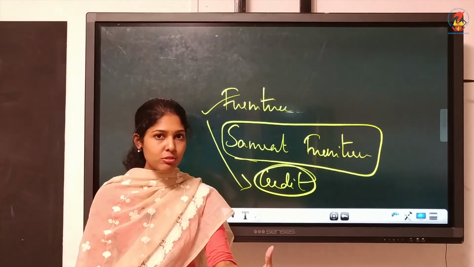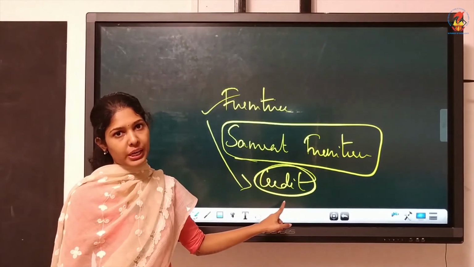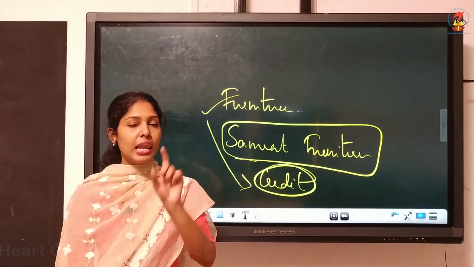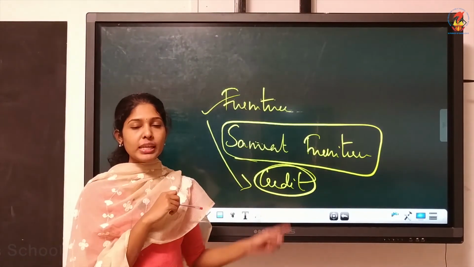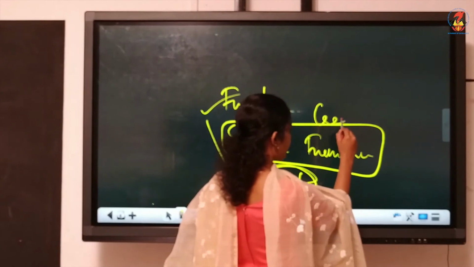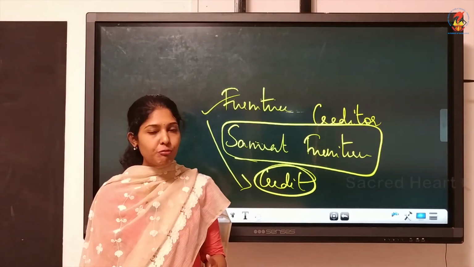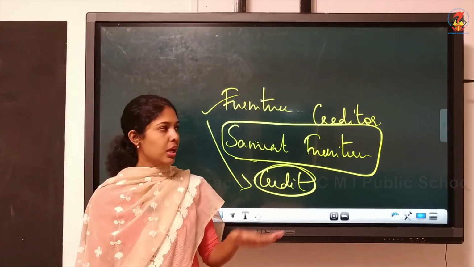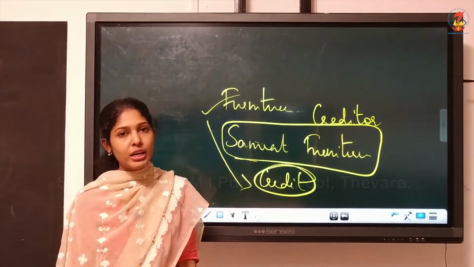Are we paying cash actually? No, because they have mentioned the seller's name, meaning it is on credit. So we haven't paid anything. Instead of that, now we have a liability. We have a new liability. This Samrat Furniture is our liability. What can we call them? Samrat Furniture will be termed as creditor of the business. Creditor means to whom we have to pay the money. You must be thorough with all these terms, debtor, creditor and all. So creditor means to whom we have to pay money. So to Samrat Furniture, you have a liability now.